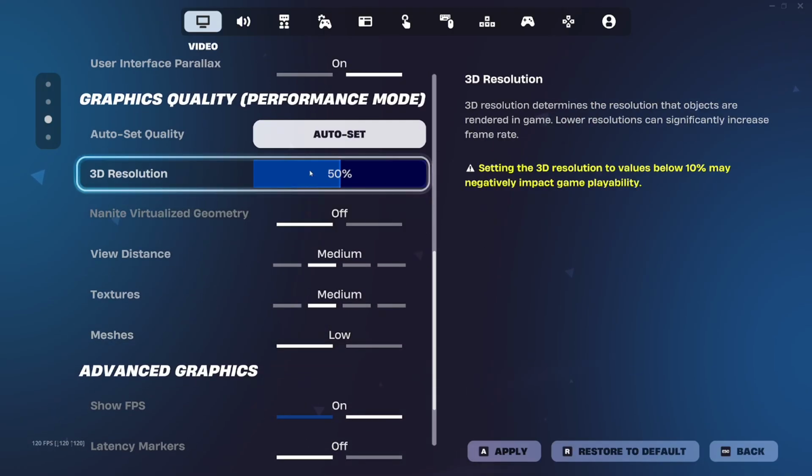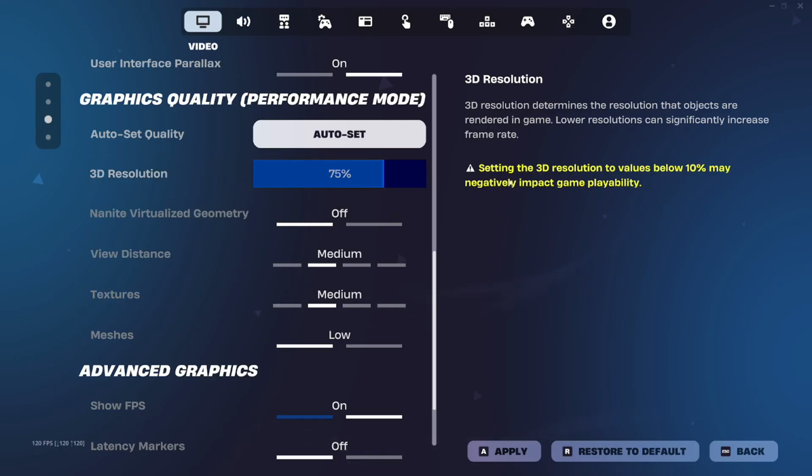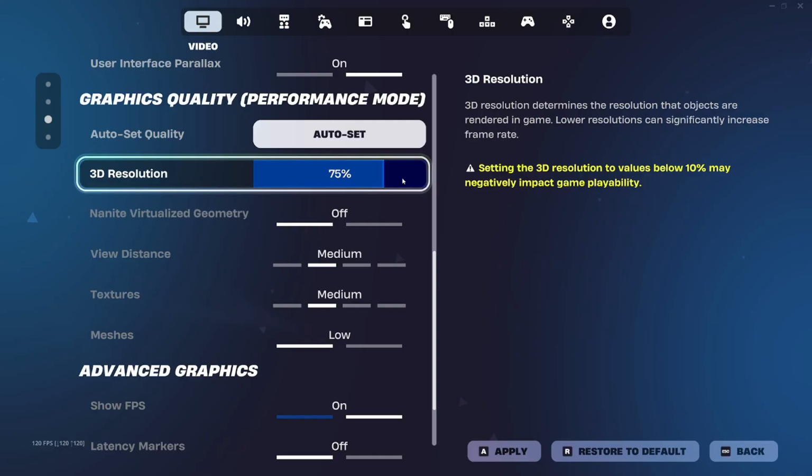So 3D resolution, I like to have it around like 65-ish, but I wouldn't go below like 50, because you're gonna go so low that it doesn't even help you anymore. It honestly just hurts your game at that point, because you can't even see anything when it's below like 40, in my opinion. So I would recommend like 60 to 75, depending on your performance and how low your 1% lows go. If you've got a pretty good graphics card, pretty good processor and everything, I would recommend 75%, because you still want your game to look good. It's not going to be that bad.